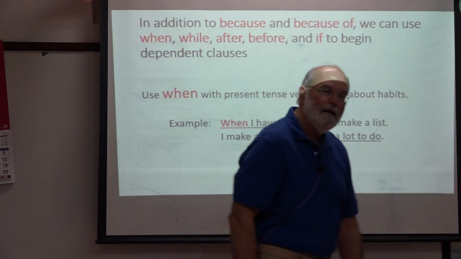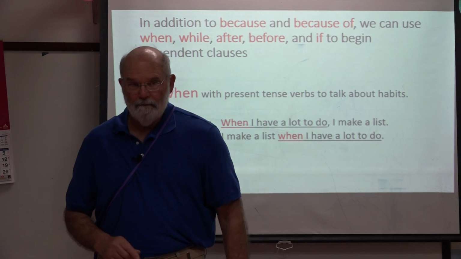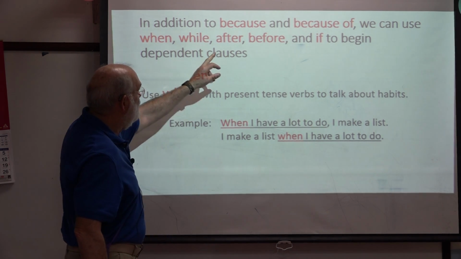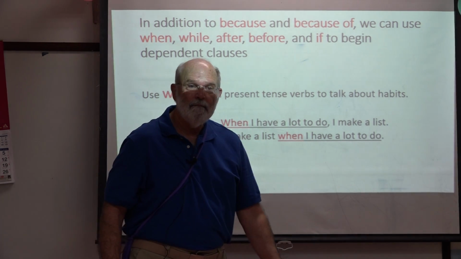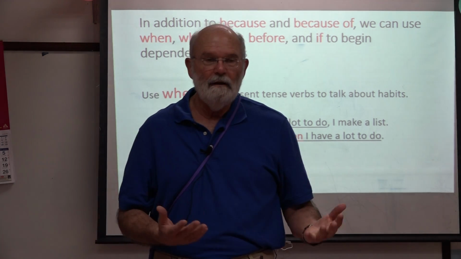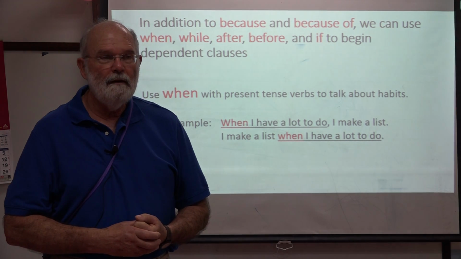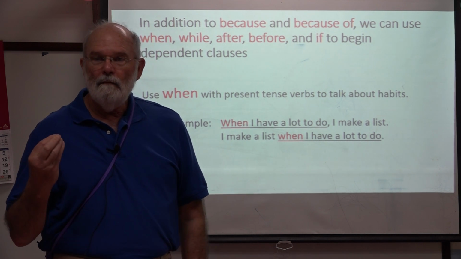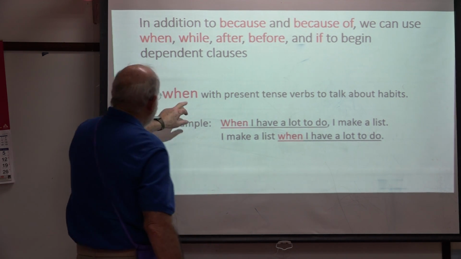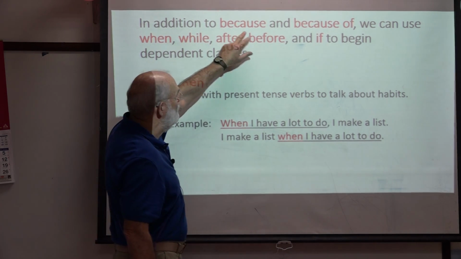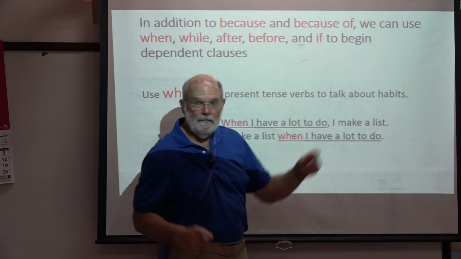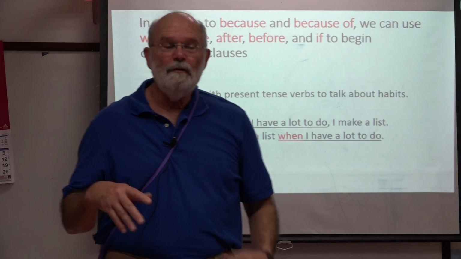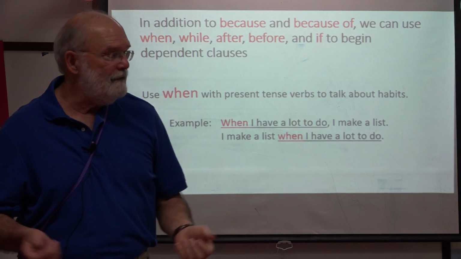Now, last week we discussed when we use because and because of. The correct use of because, the appropriate use of because of. Because is a word, because of is a phrase, because it's two words. We use because and because of to introduce dependent clauses.